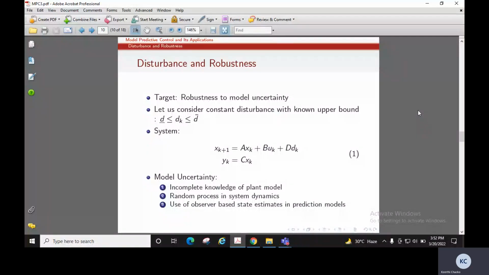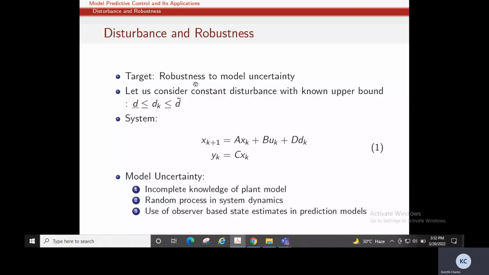We will continue with the disturbance and robustness in MPC. Every system will be affected by disturbances. So we need to tackle how we are going to see how in MPC the disturbance is handled. So our target is the robustness to model uncertainty. How we can handle the model uncertainty. So let us consider the constant disturbance case where we know a lower bound and upper bound for the disturbance. Now the system representation becomes like this, where d_k is the constant disturbance.